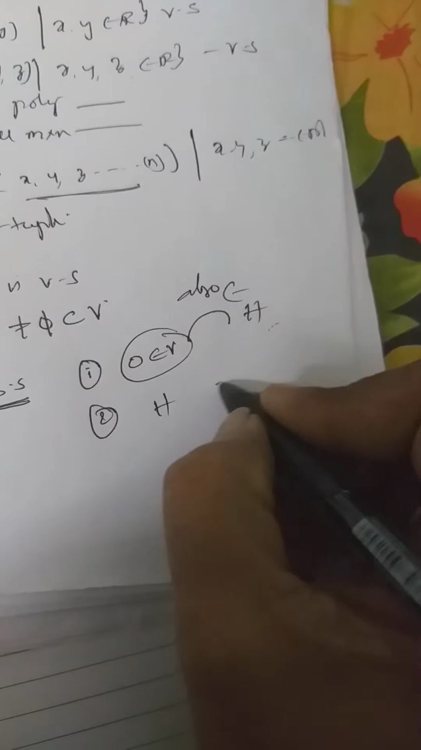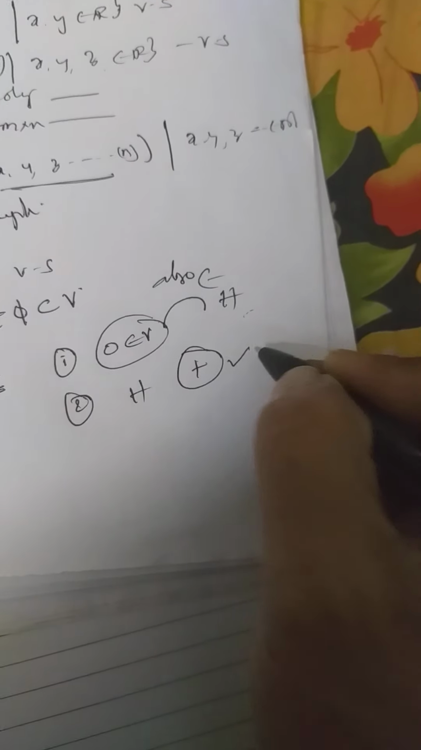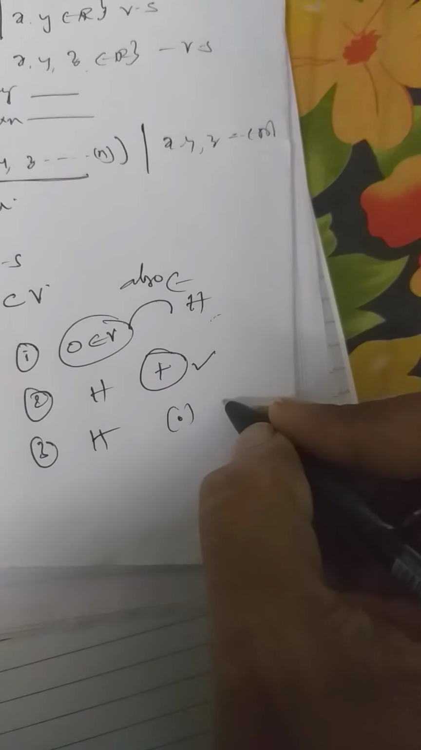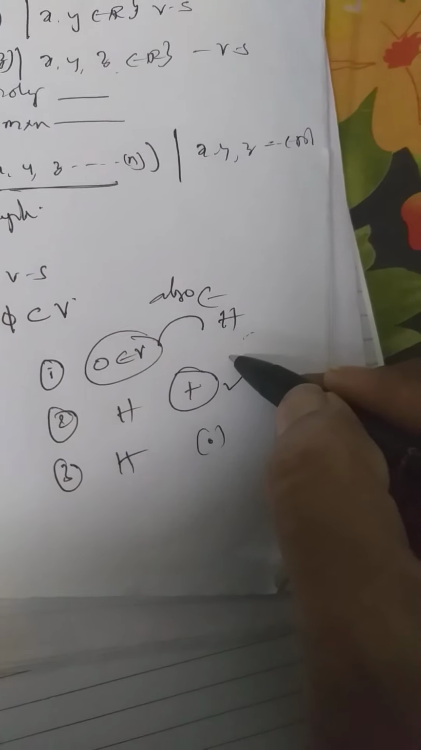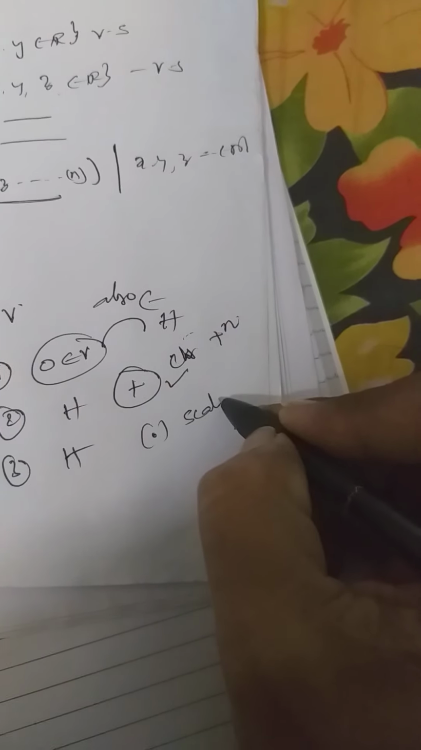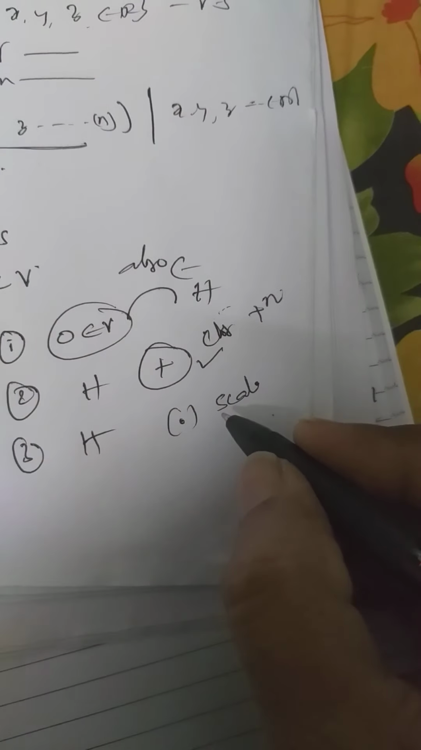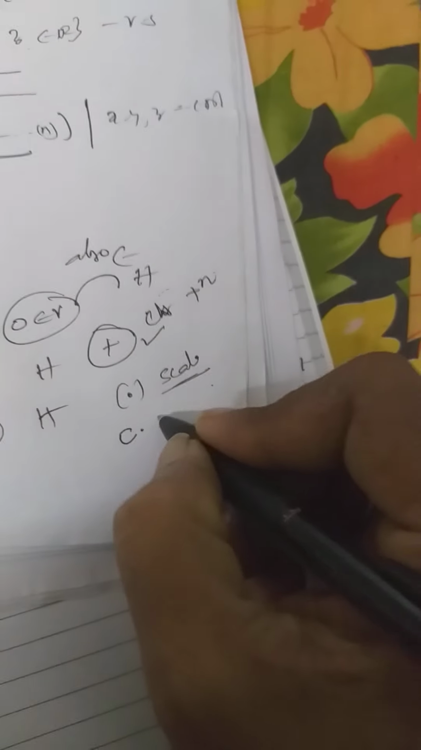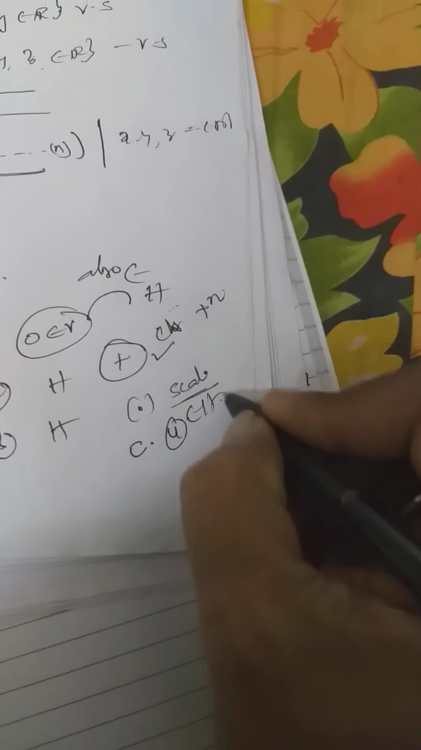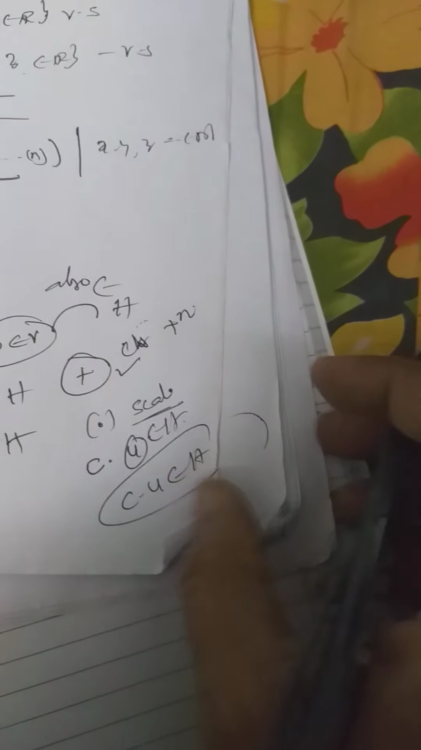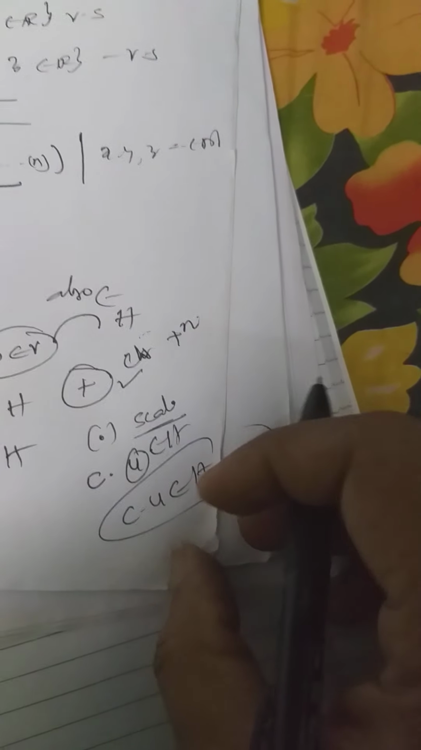Second one is H is closed with respect to addition. Third one is H is closed with respect to multiplication. The first is nothing but the closure property with respect to addition. This is called scalar multiplication. Scalar multiplication means we have to choose one scalar, say c, and one vector u from H, right? c·u, that product belongs to H. This is called scalar multiplication, right?